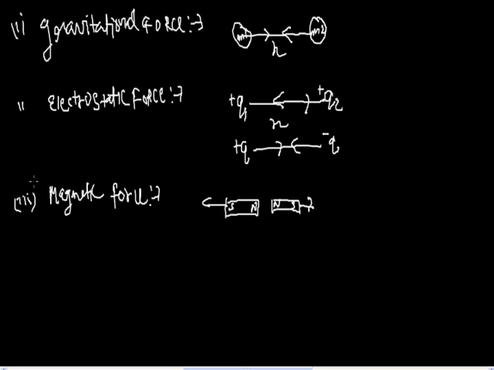Now we move on to an important formula, that is the mathematical expression of the force. We can say the formula for the magnitude of the force on an object.